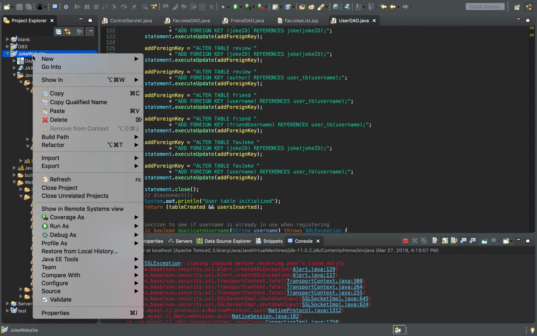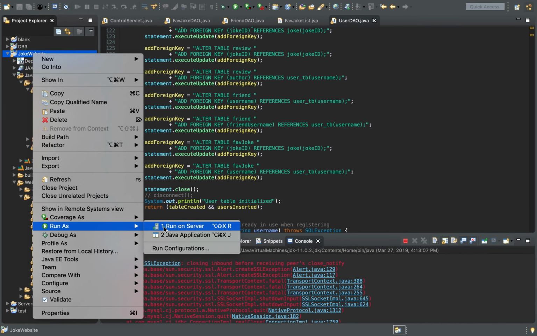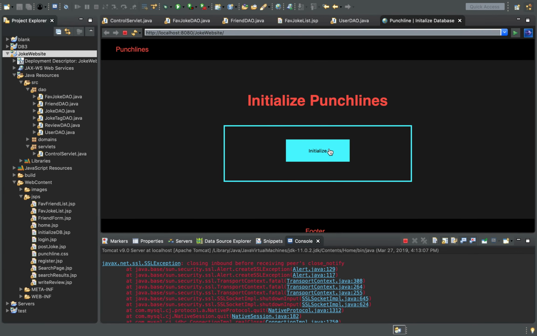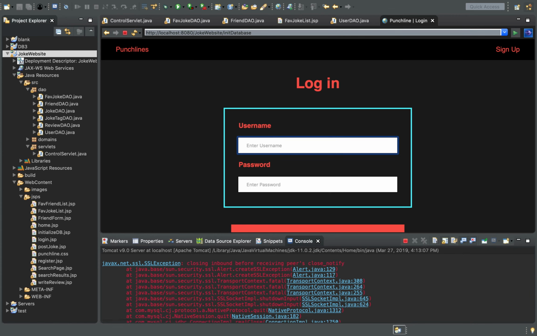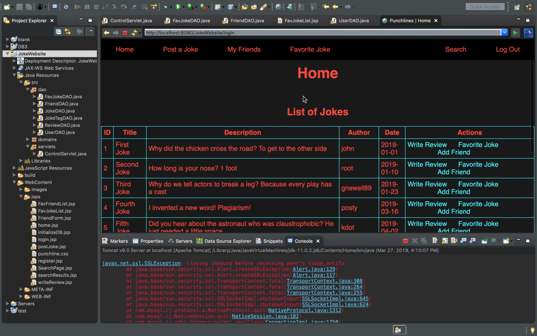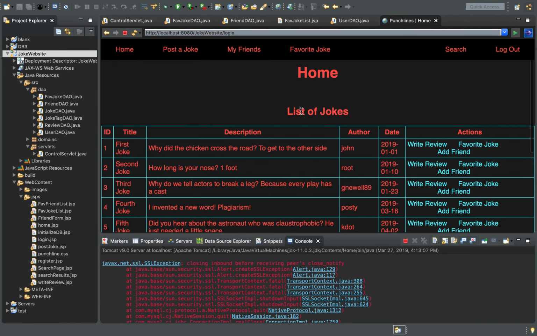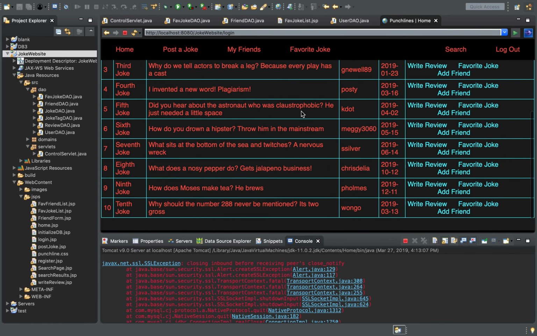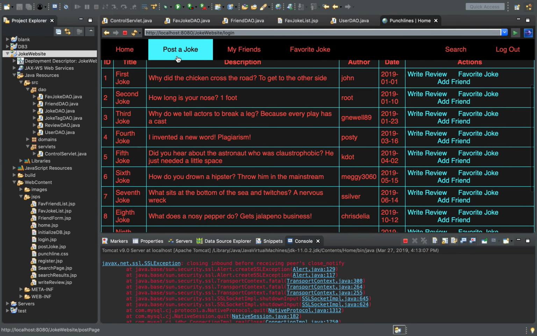I'm going to start first with showing you running our program. So we initialize. This is the same thing as before. I'm not going to go through the registration since we did that last time. But I'm going to log in with John. Before we didn't have our jokes listed on our homepage. Now our homepage is where all the jokes in our website are listed. You can see the 10 jokes here that are hard-coded in as part of the part 1 requirement. And now we also have at the top post a joke, my friend's favorite joke, and search.